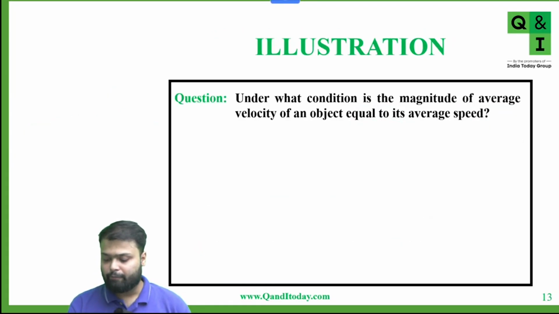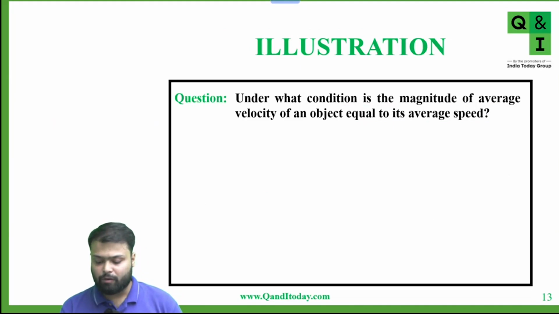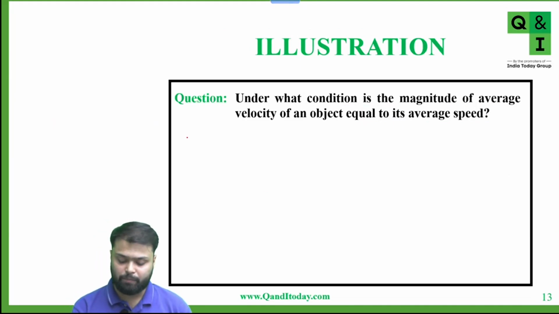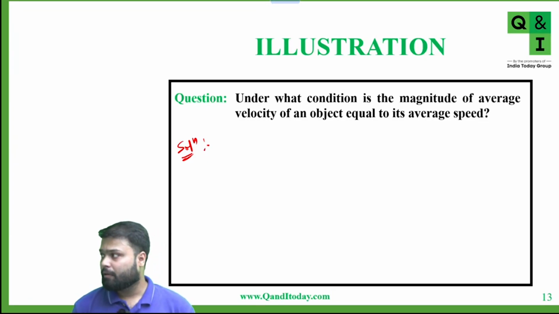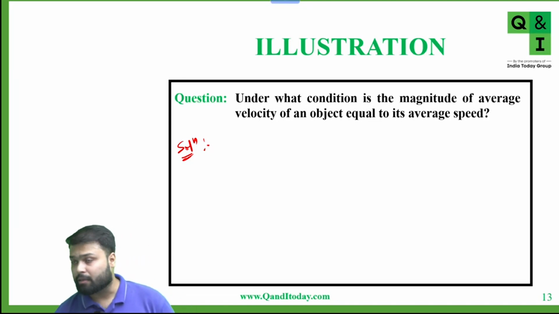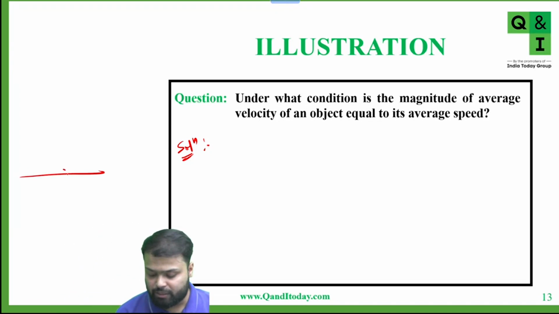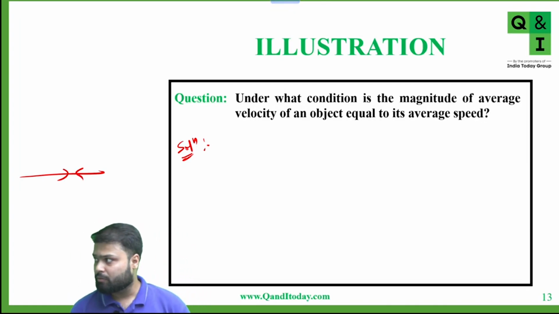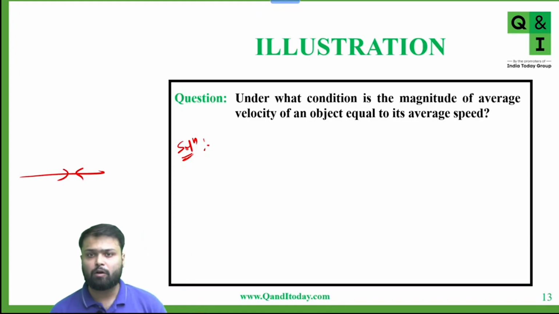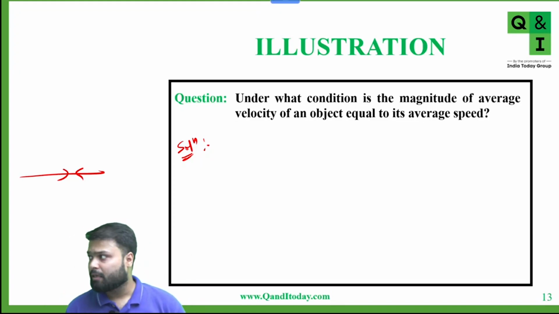Now tell me, under what condition is the magnitude of average velocity of an object equal to its average speed? Everyone tell me. Under what condition is the magnitude of average velocity of an object equal to its average speed? If it travels in a straight line without taking turn. Very good. This is important, without taking turn. In a straight line motion, if body is changing its direction, in that case we can't say that average velocity is equal to average speed. So it's important to mention that the body is just traveling in a straight line without changing direction.